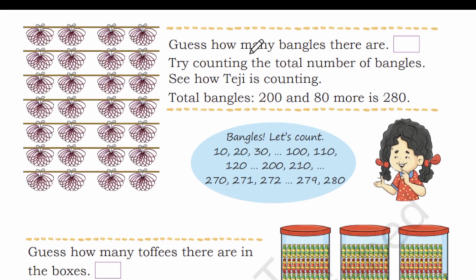see, we have beautiful bangles here. In each group of bangles, we have 10 single bangles. So in one group we have 10 single bangles.